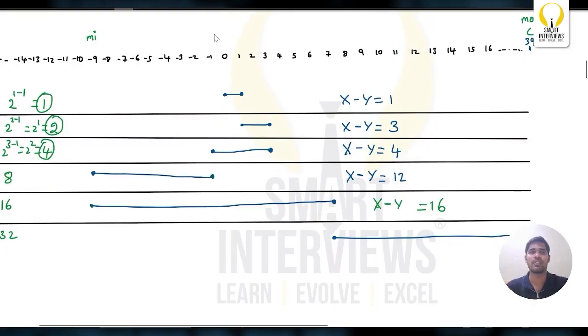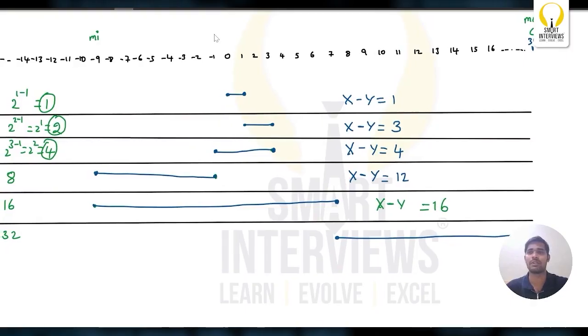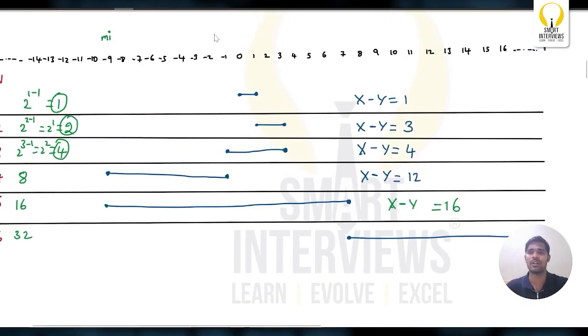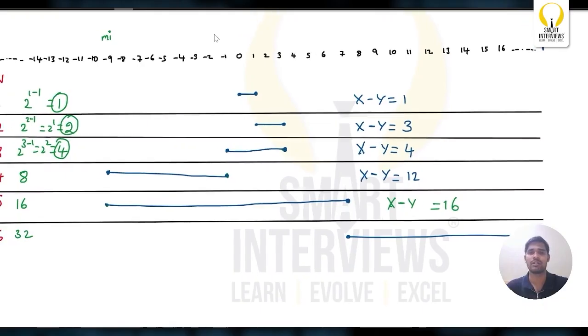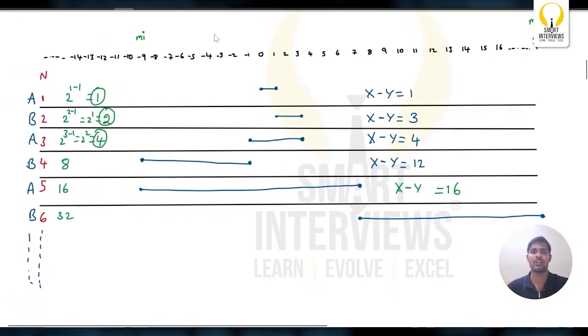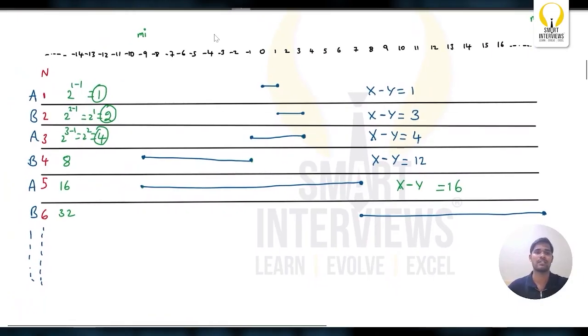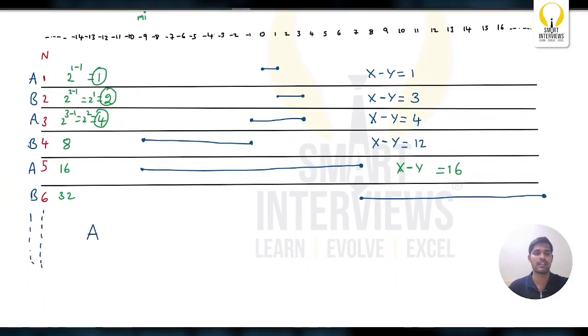So how to get the difference? Maximum element minus minimum element. Let's take all the Alice terms. What are the Alice terms? Where n equals 1, 3, 5 are the Alice terms.